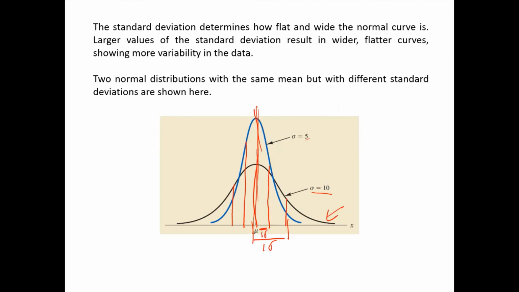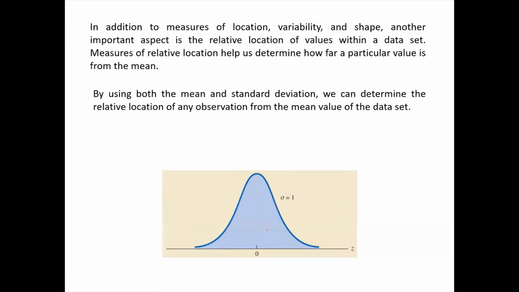Since the distance from mu is relative in nature, what we do in the normal distribution is represent every curve considering mu as 0 and standard deviation distance as 1. That is the concept of the standard normal distribution. We always consider mu as 0. So whatever data set we have, whatever our mean is, we map our mean to 0, and we consider our standard deviation unit as 1.